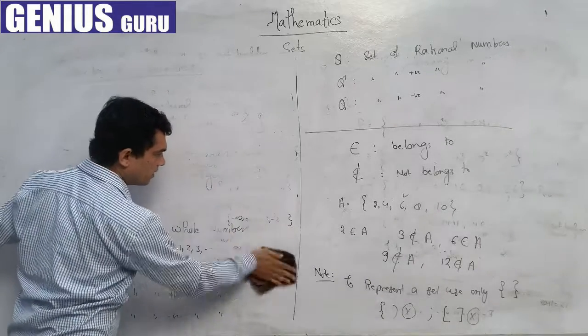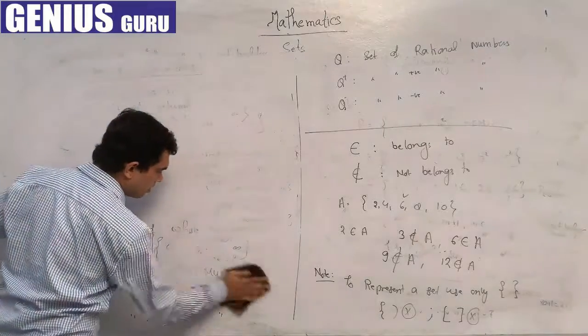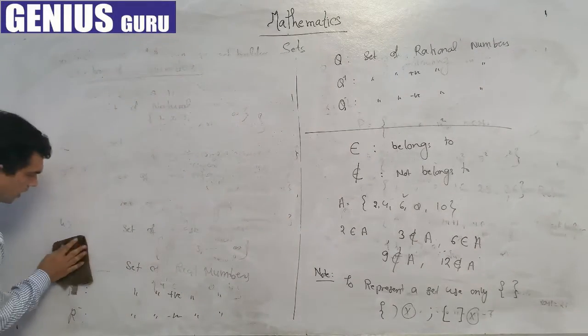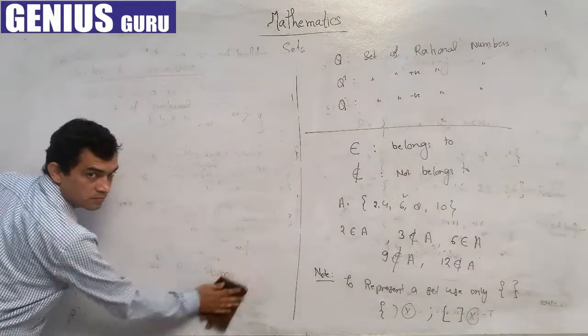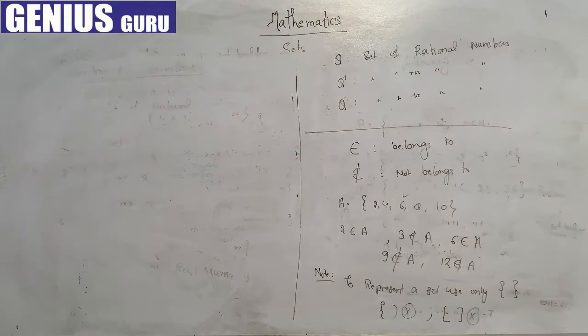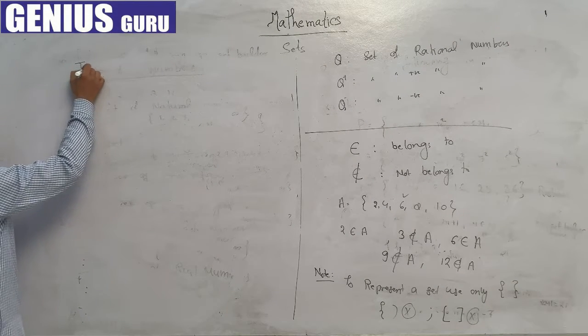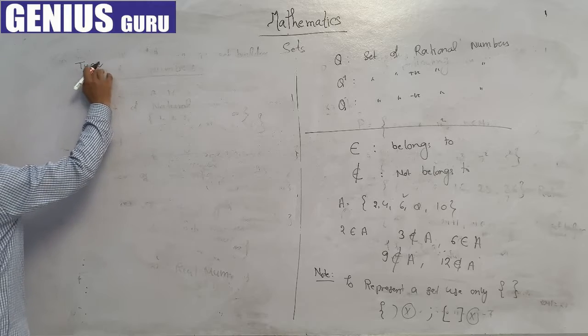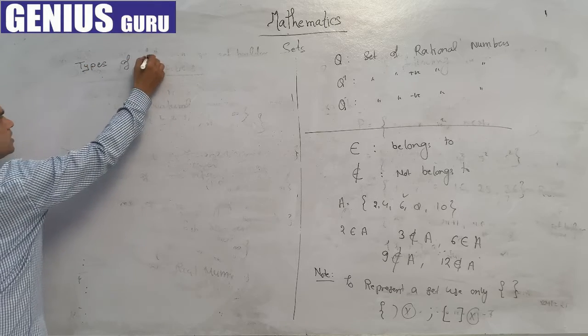We start with the null set, empty set, or void set.